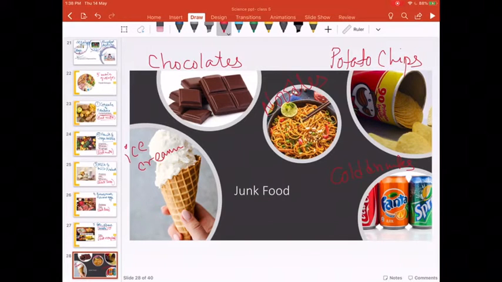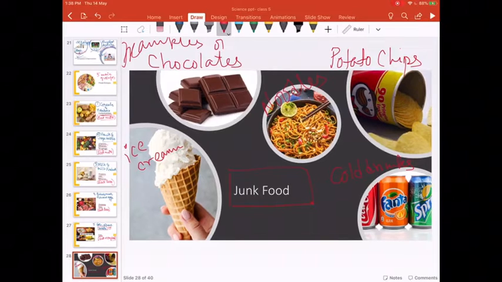But let my mouth water and let the place be flooded with my saliva. Still, these all yummy foods come under junk food. They are all examples of junk food.